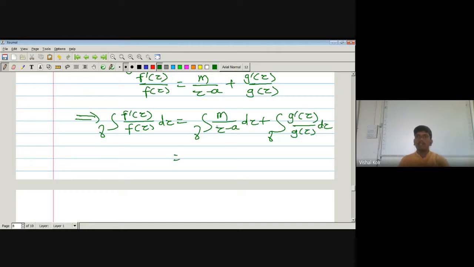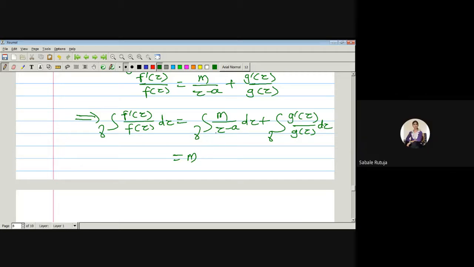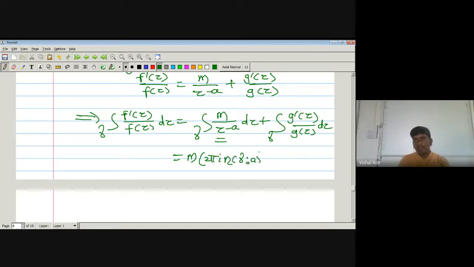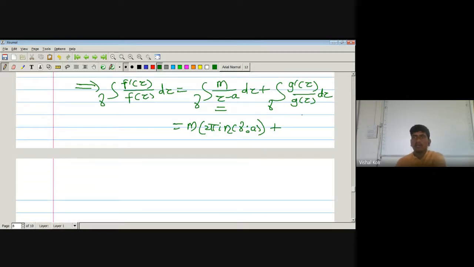What is the value of this one? m into the index of gamma with respect to point a. Plus the value of this one: g is analytic, so g dash is analytic, and g dash upon g is analytic since g of z is not equal to 0. Then by Cauchy's theorem it is 0.